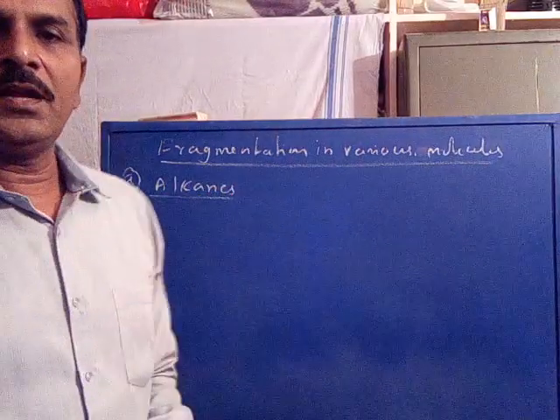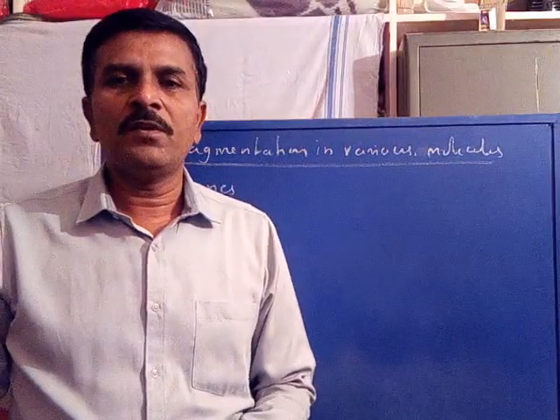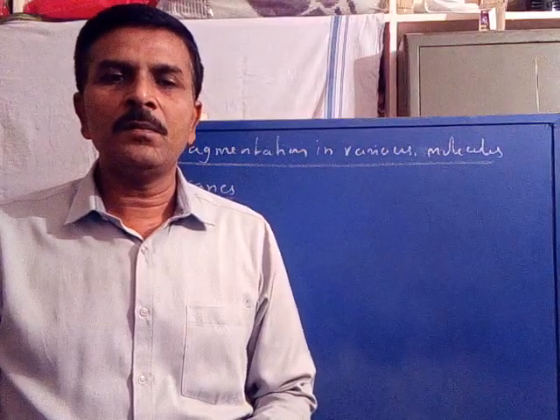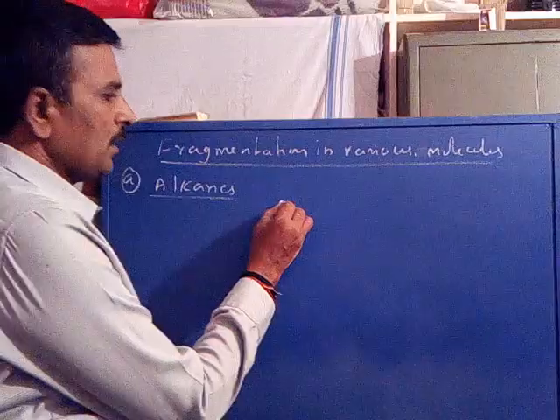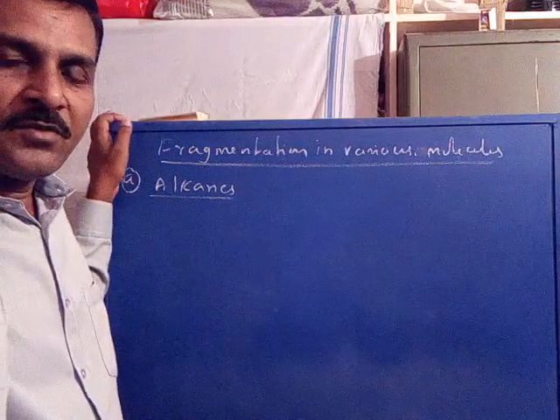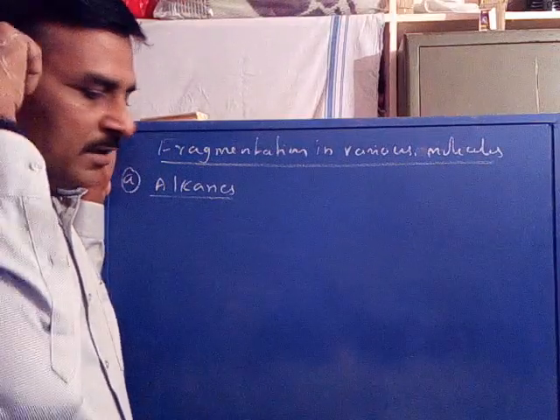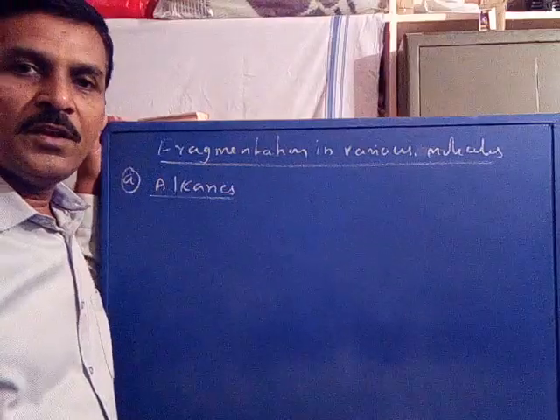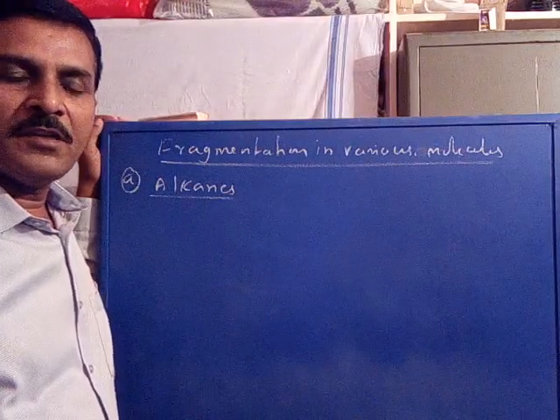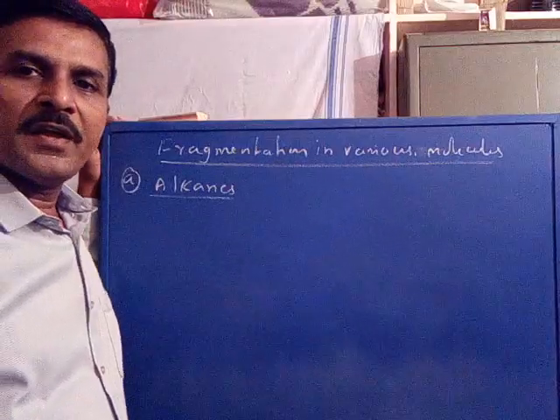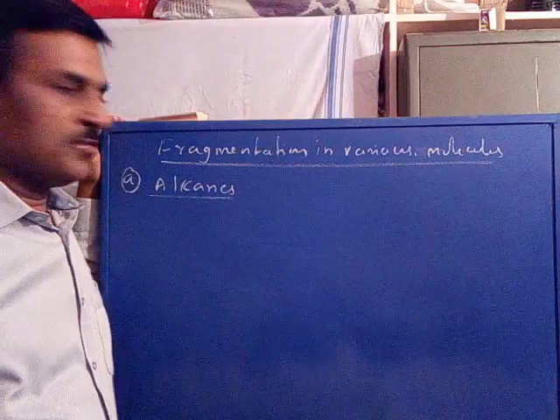Now in alkanes, the molecular ion is formed by the loss of only a sigma electron. In a homologous series of alkanes, when it undergoes fragmentation by simple cleavage, it always gives a cation with an odd mass.